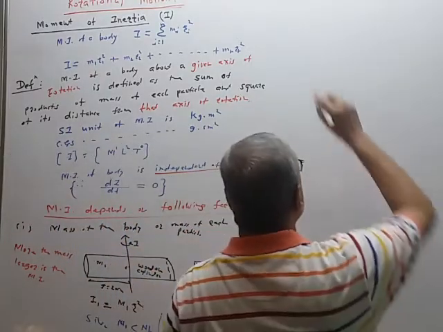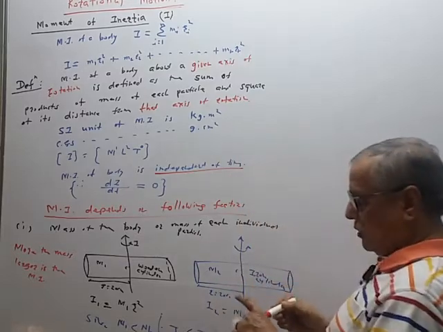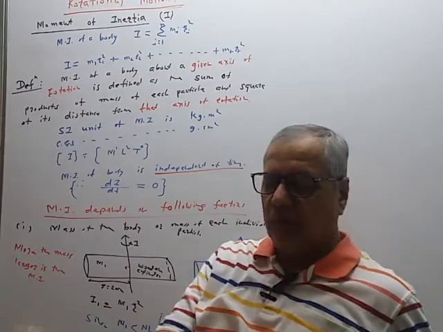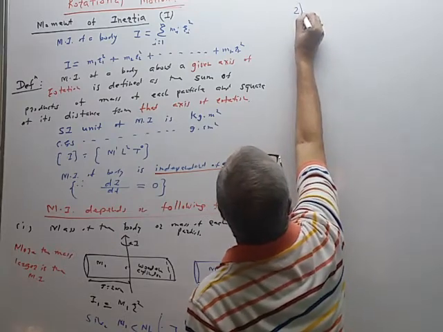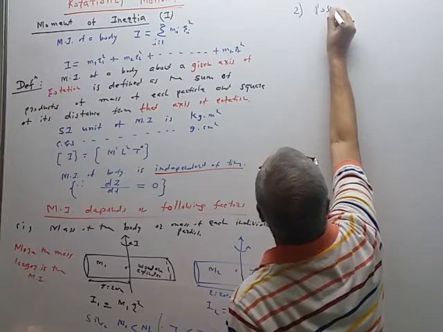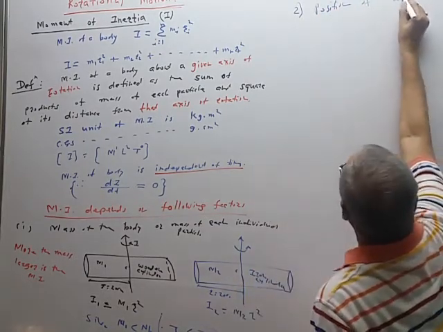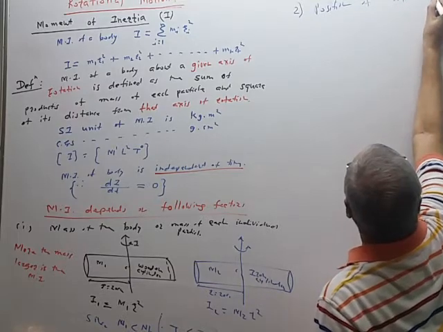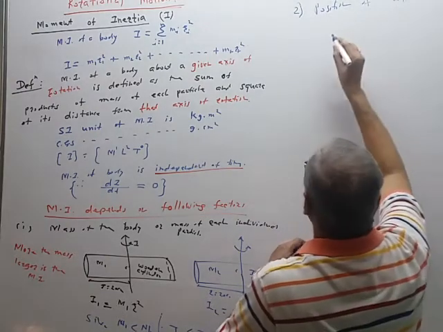Second factor: position of axis of rotation.